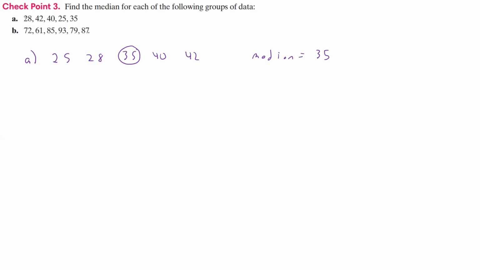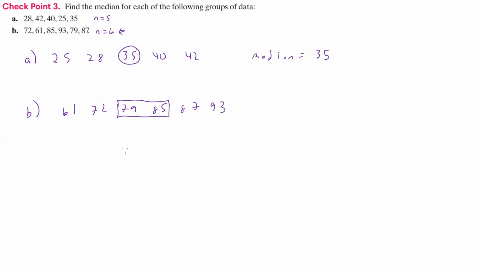That's because we had 1, 2, 3, 4, 5, so n was 5. Now here, 1, 2, 3, 4, 5, 6, n is equal to 6. So this one means we're going to have to find the average of the middle two terms. For B, we again put them in smallest to largest order: 61, then 72, 79, 85, 87, and then 93. The middle two look to be those two.